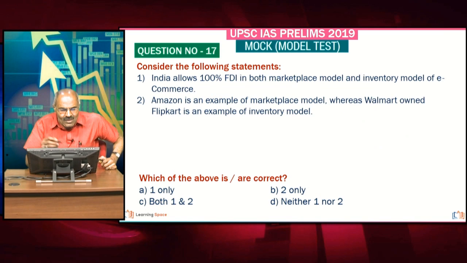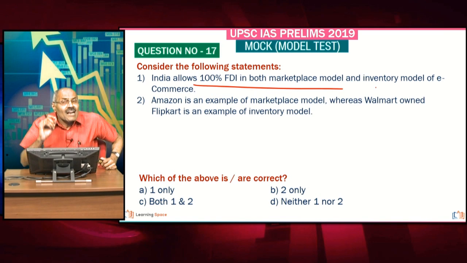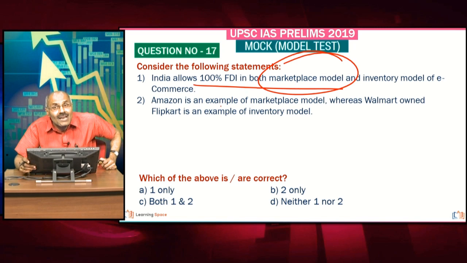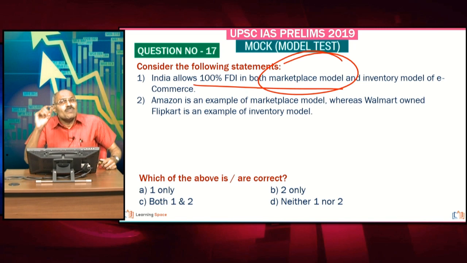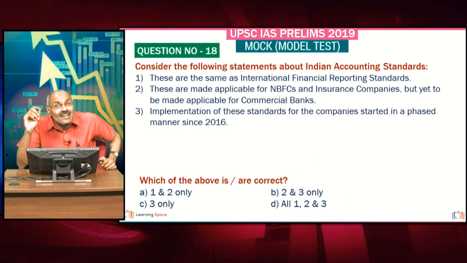Look at the next one. Here, a simple question. 100% FDI is allowed only in the marketplace model, but not in the inventory model of e-commerce. Primarily, e-commerce has 2 models: one is the marketplace model, the second is the inventory model. 100% FDI is allowed in the marketplace model only. Amazon and Walmart-owned Flipkart are examples of the marketplace model. Please don't forget. So friends, both the statements are wrong here.